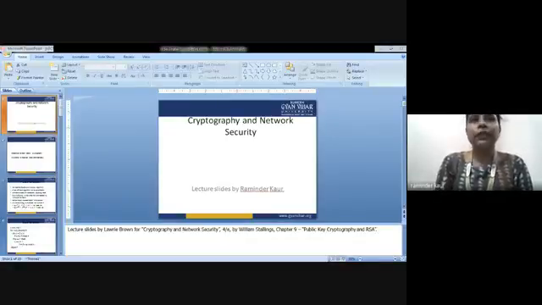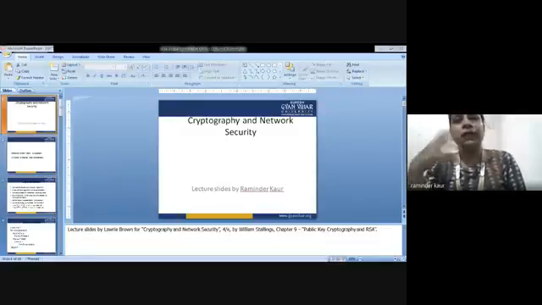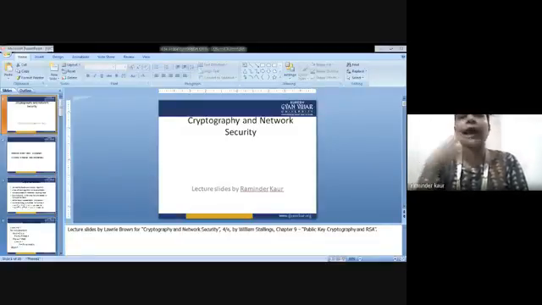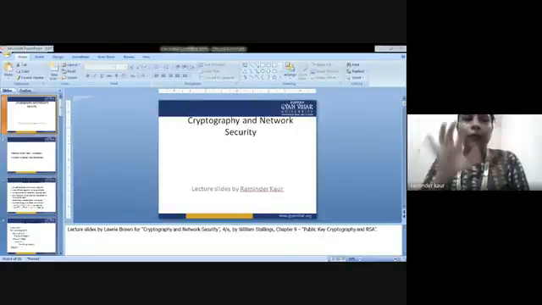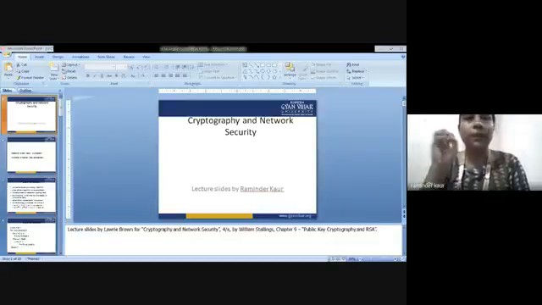Before proceeding with the topics, I would like to discuss the objective of learning the same. As we know, we are going to start a lecture about network security and cryptography fundamentals. Our major aim is to protect the data that is being transmitted over the network, the data communicating between two parties, and how it could be secured.